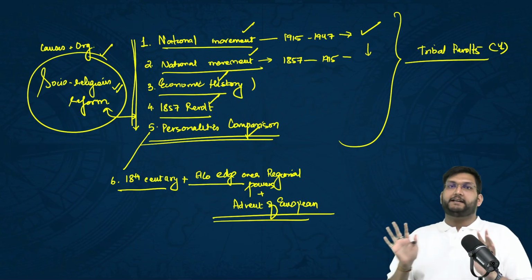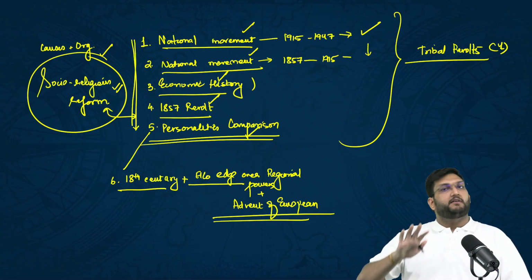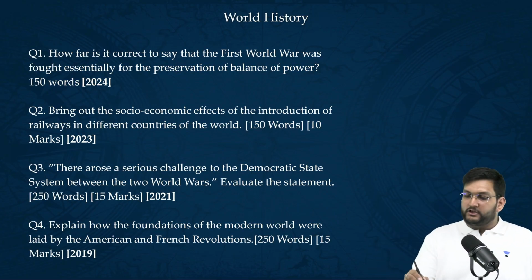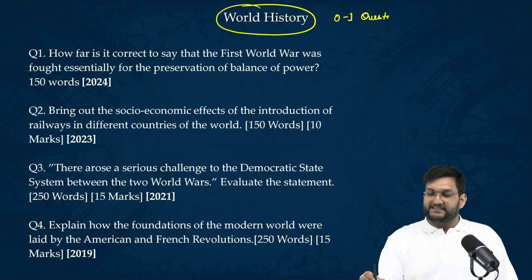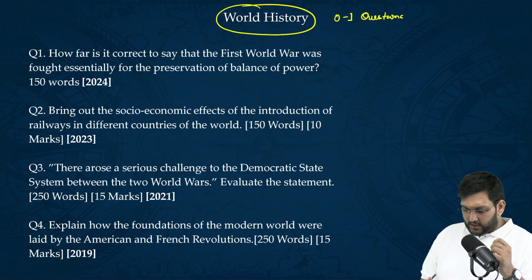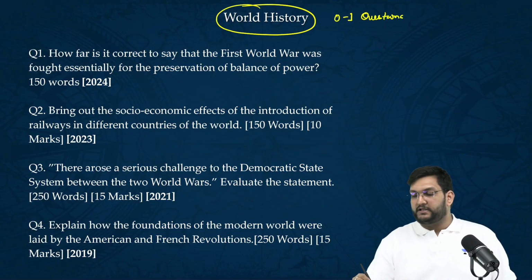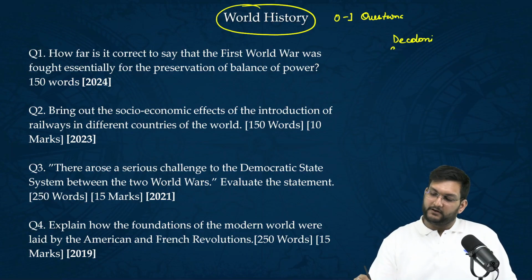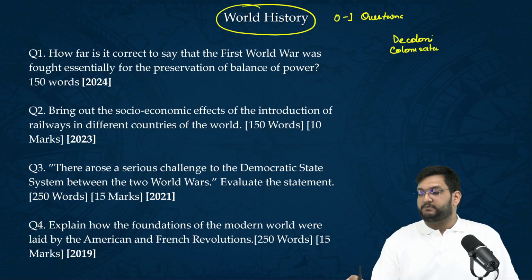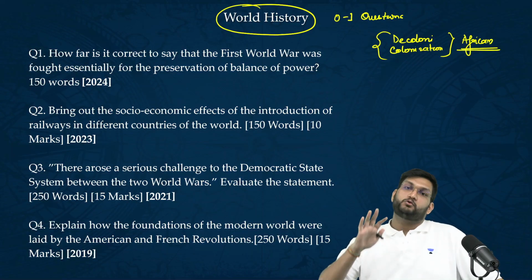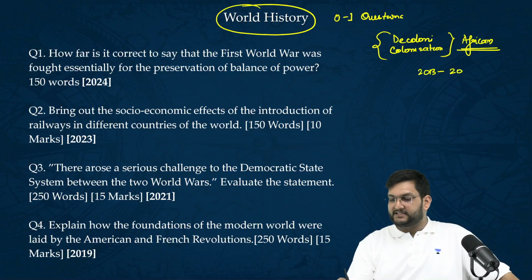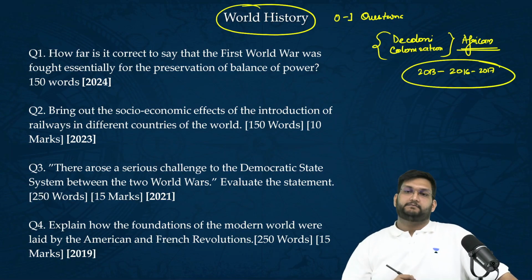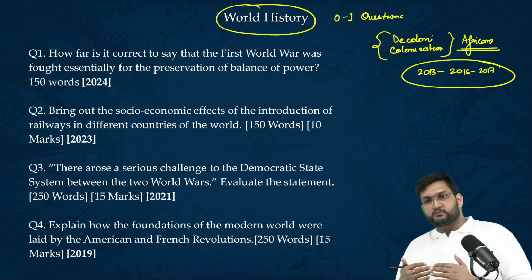Now, so modern India, we've been able to understand the larger trend. When we talk about world history, here we are getting 0 to 1 question. And we've seen a shift, which is we used to previously get a lot of questions from decolonization and colonization. And that too specifically from the African decolonization and colonization used to be a very important area between 2013 to 2020, I would say 2016, 2017. This was the pattern. However, now UPSC has moved away from that area.